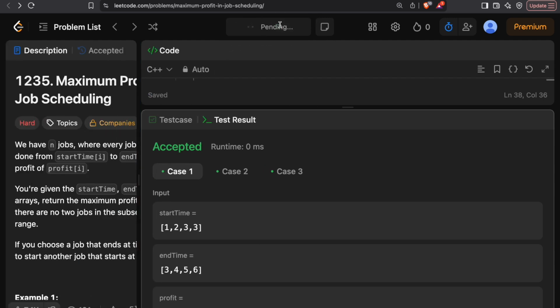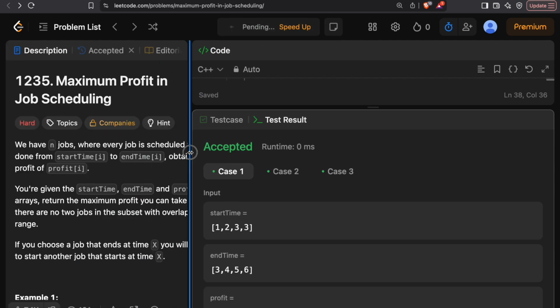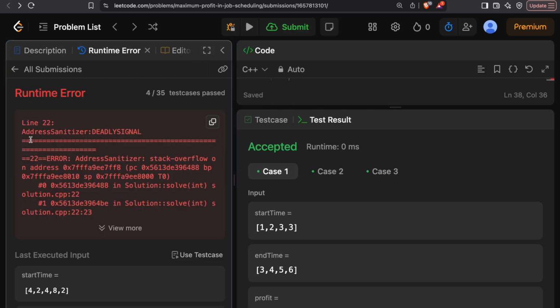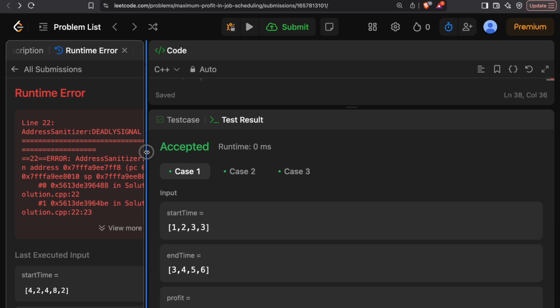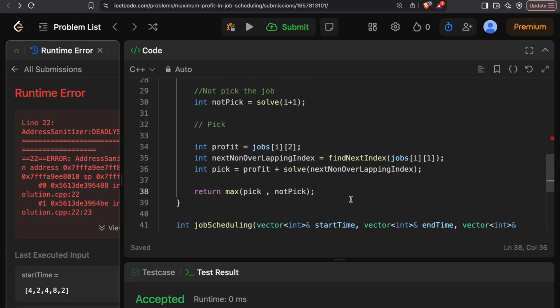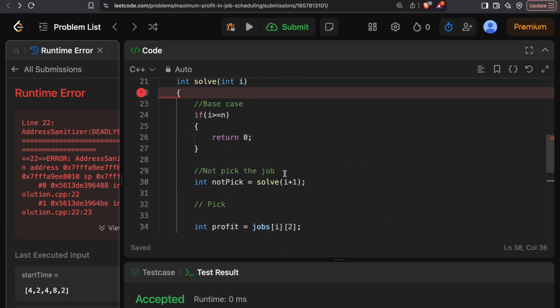But will this work for all cases? This will not work for all cases. It might give a segmentation error as well. So see over here, we've got address sanitizer, deadly signal. So basically we are trying to access values that are not there, or maybe the stack has become too big. So the reason for that is